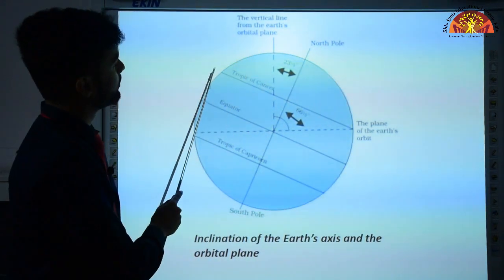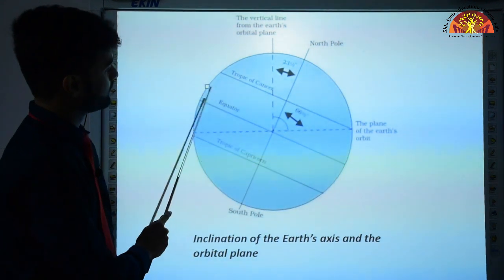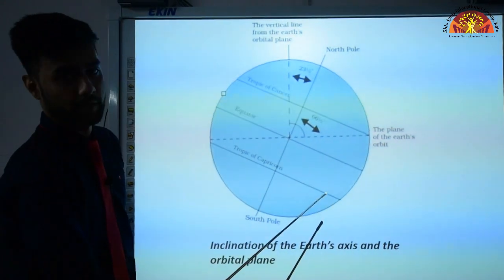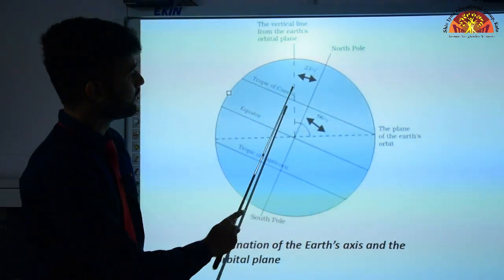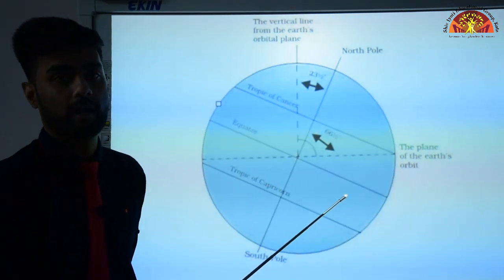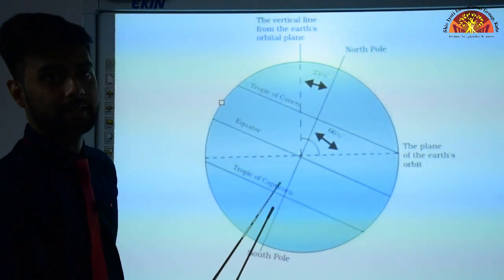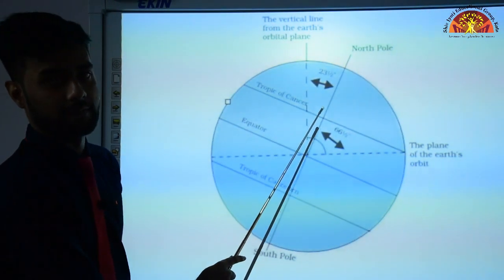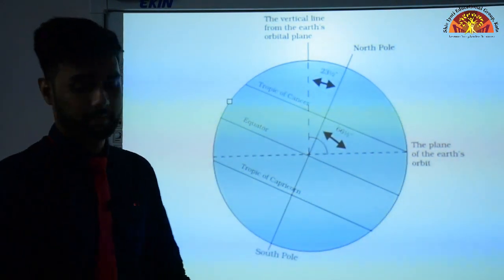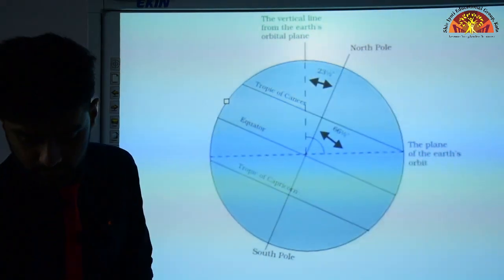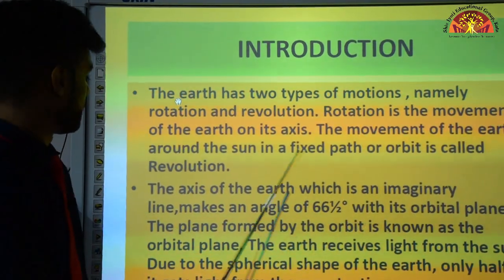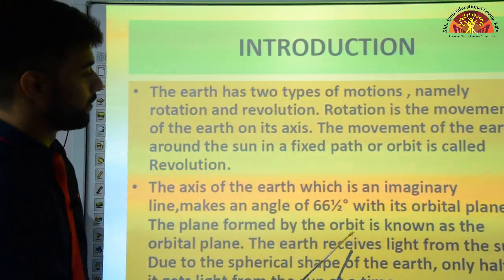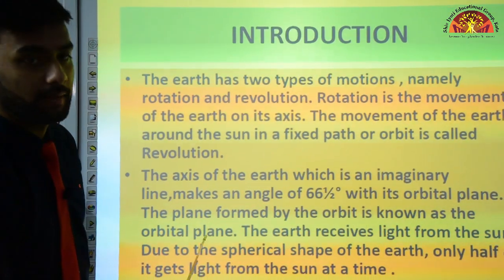These are the latitudes, Tropic of Cancer, Equator and Tropic of Capricorn. The equator divides our earth into two equal halves, the northern hemisphere and the southern hemisphere. India falls in the northern hemisphere. I hope you understood. Going back. Now, the plane formed by the orbit is known as the orbital plane.